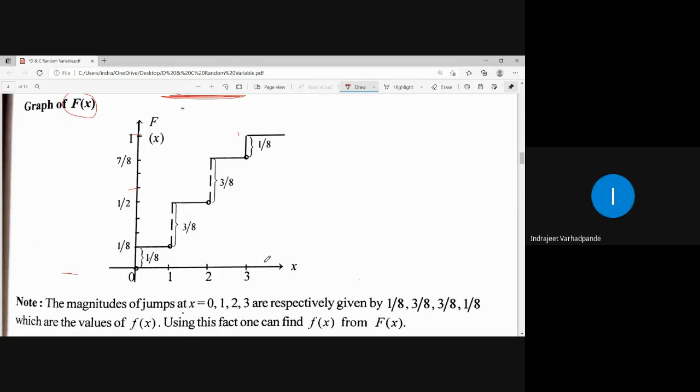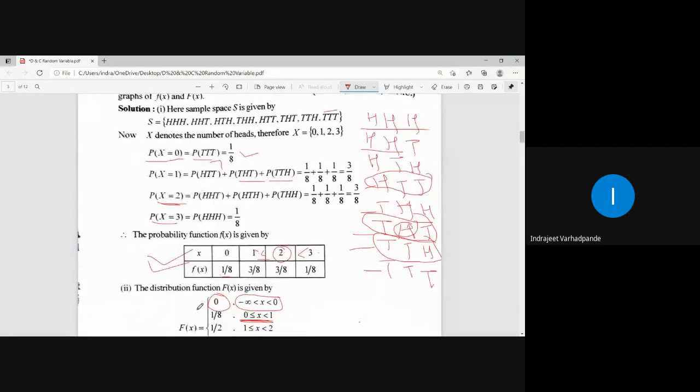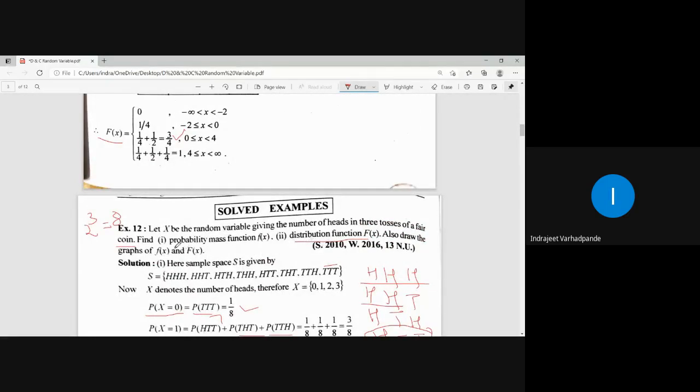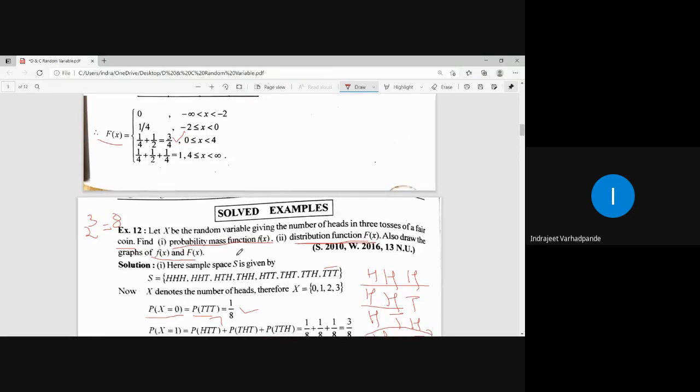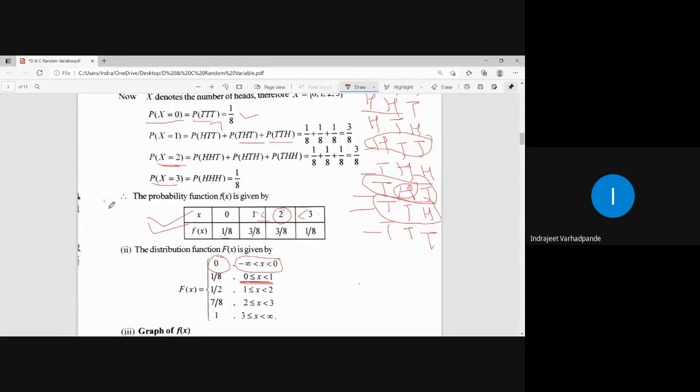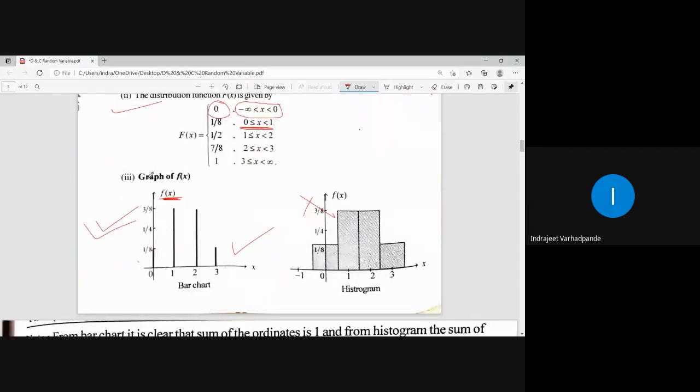Yes, sir. Fine. So how to draw the graphs of f of x and capital F of x? The question asked: find the probability mass function small f of x, find the probability distribution function capital F of x, and also draw the graphs of small f of x and capital F of x. We have calculated the probability mass function, small f of x. We have calculated the distribution function capital F of x in the given interval, and also we have drawn the